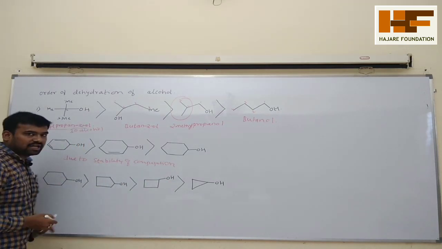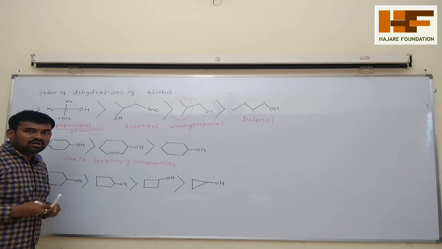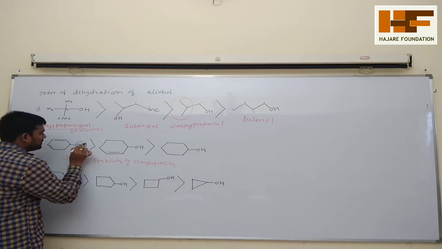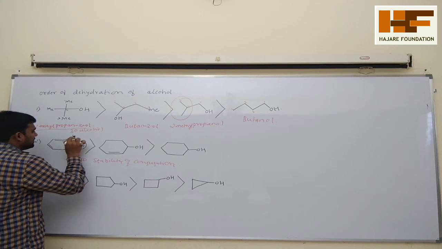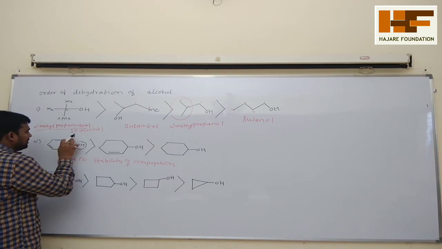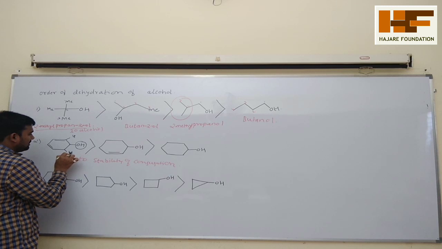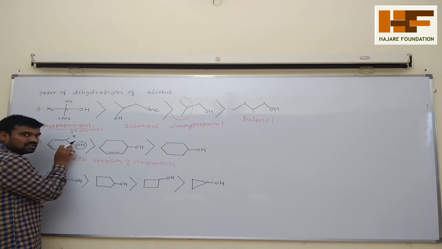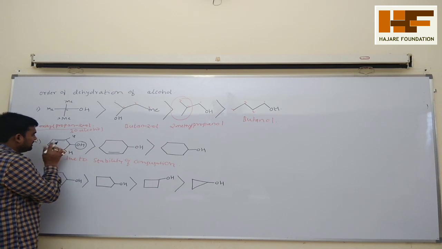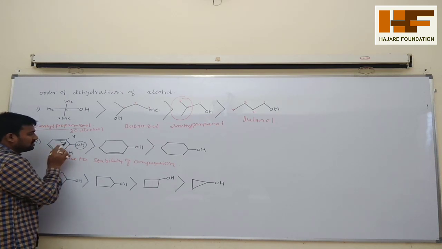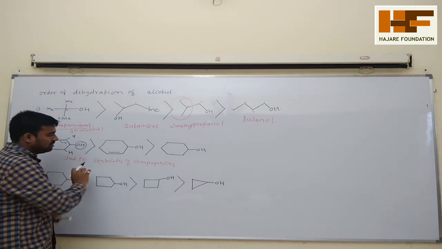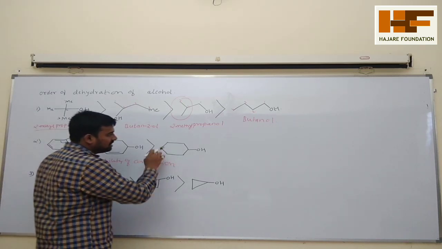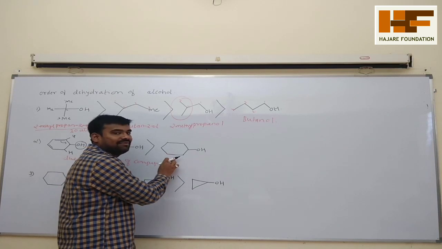See, as you know, if this alcohol undergoes reaction, if we add acid, what happens here? This OH, the oxygen, OH is removed. Here one H is there, it may be this hydrogen. If you remove this hydrogen, a positive charge will be there. This positive charge is stabilized by this double bond. So due to the conjugation, okay, it's hyperconjugation, this is more stable than this one. Here there are no such double bonds, so it is much less stable.